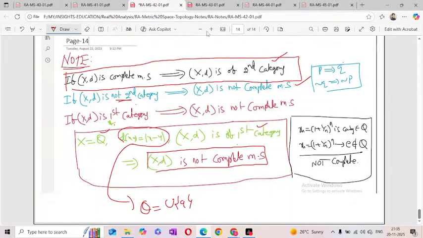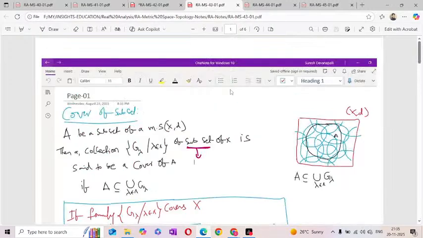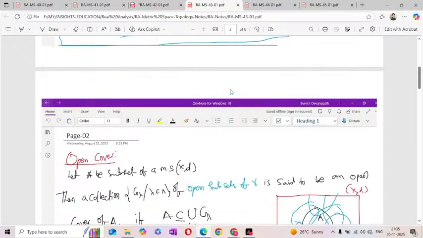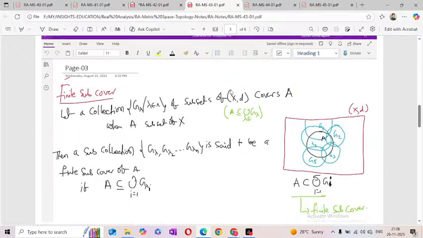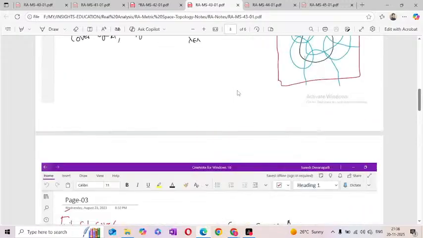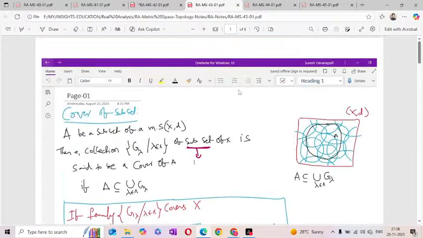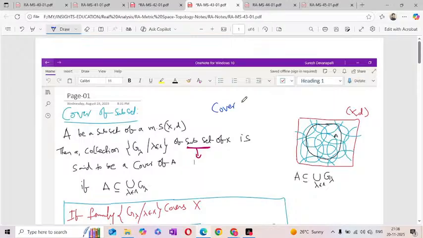So next, one more topic: open cover. The next one is related to compactness. Before going to compactness, what is the definition of a cover?